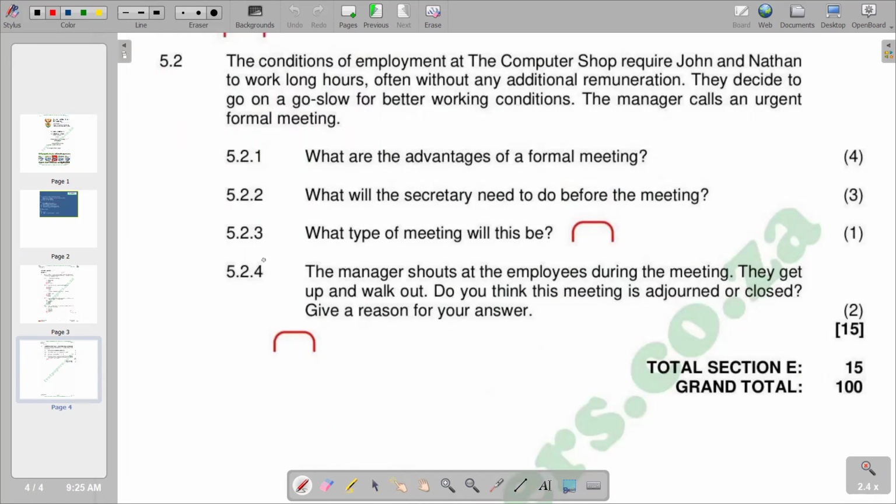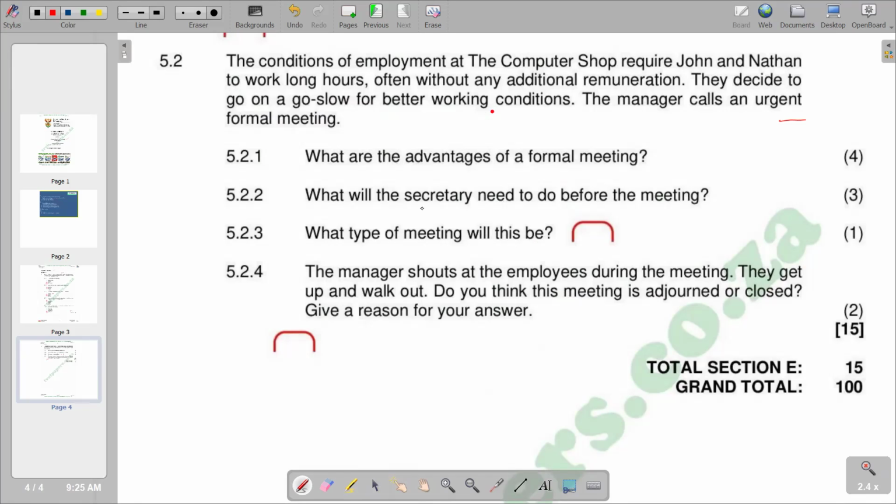5.2.3, which is saying, what type of meeting will this be? The meeting that is being asked about is the meeting that we have here. Remember, the last sentence says the manager calls an urgent formal meeting. So this is an urgent formal meeting. It means it's not planned, which makes it a special meeting. So it is a special meeting.